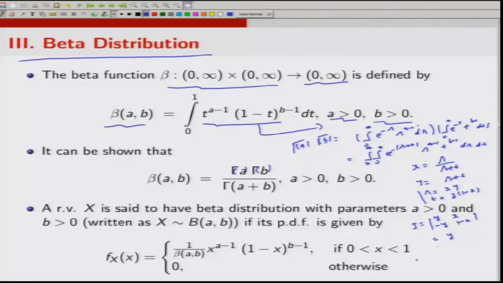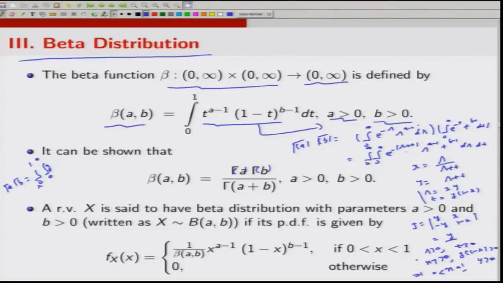And let us look at the range. s is positive, t is positive. That means xy is positive and y into 1 minus x is positive. So, this would give x is between 0 and 1 and y is greater than 0. So, that is why this gamma a into gamma b will turn out to be the integral of x from 0 to 1 and y from 0 to infinity. The Jacobian term is mod of y, but y is positive, so mod of y would be y.